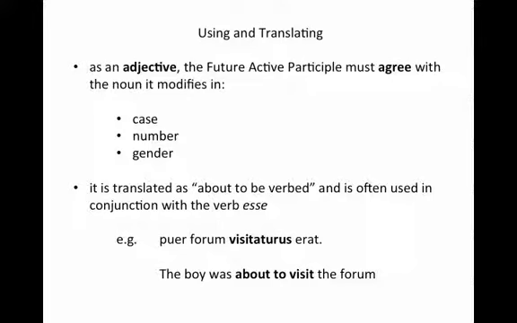Firstly, notice that visitaturis is modifying puer, and it agrees in the same case, number, and gender. Puer is nominative, singular, and it's masculine, just like visitaturis. And this translates as the boy was about to visit the forum. So here we have that form of the verb esse, erat, plus the future active participle, creating a sense of the future.